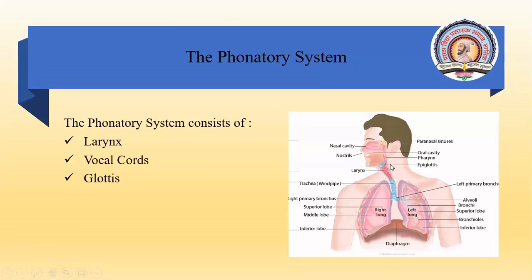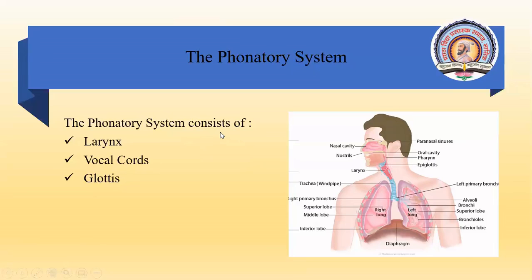Again, you can see the blue color here. There you have the vocal cords and the space between. I told you the vocal cords are movable. They are a pair of structures, ribbon-like structures, and they move. And उनके बीच में जो जगह है, the space in between them, is called the glottis, and it has a covering called the epiglottis. So that forms the phonatory system.